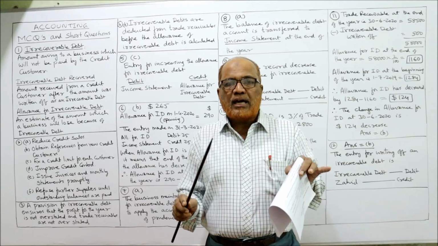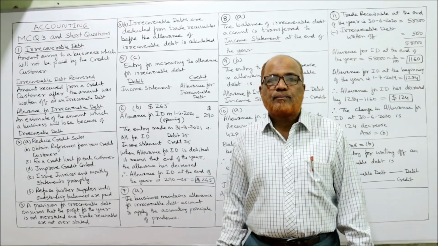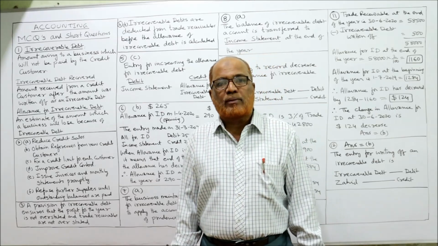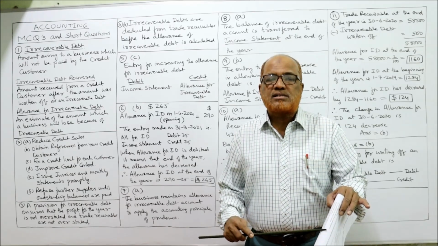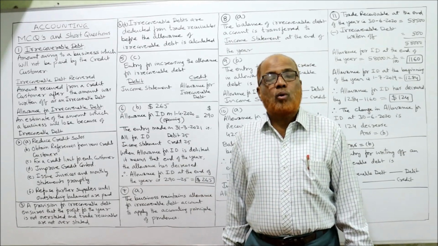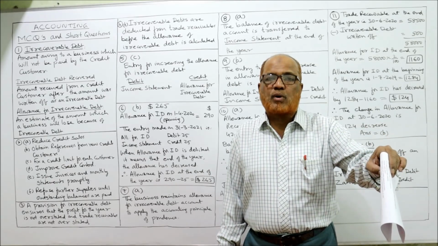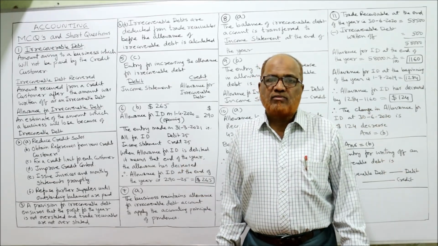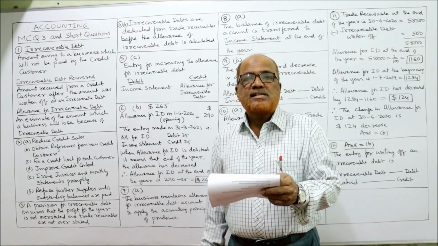If we do not make an irrecoverable debt provision, then definitely our income will be overstated, and in the financial position, trade receivables will be overstated. The prudence concept says the income should not be overstated and the trade receivables should not be overstated. So that's why we make this irrecoverable debt allowance, to reduce the income and to reduce the trade receivables. That is the reason.